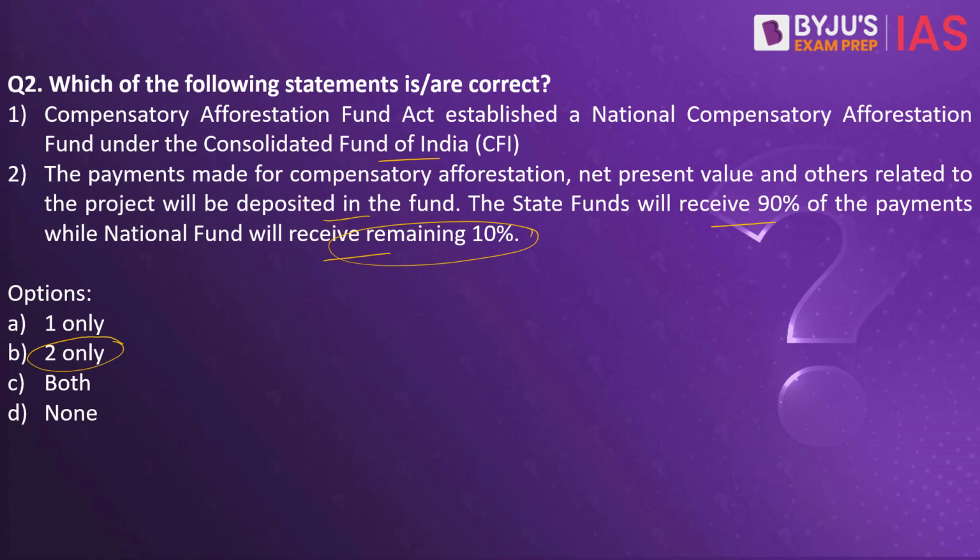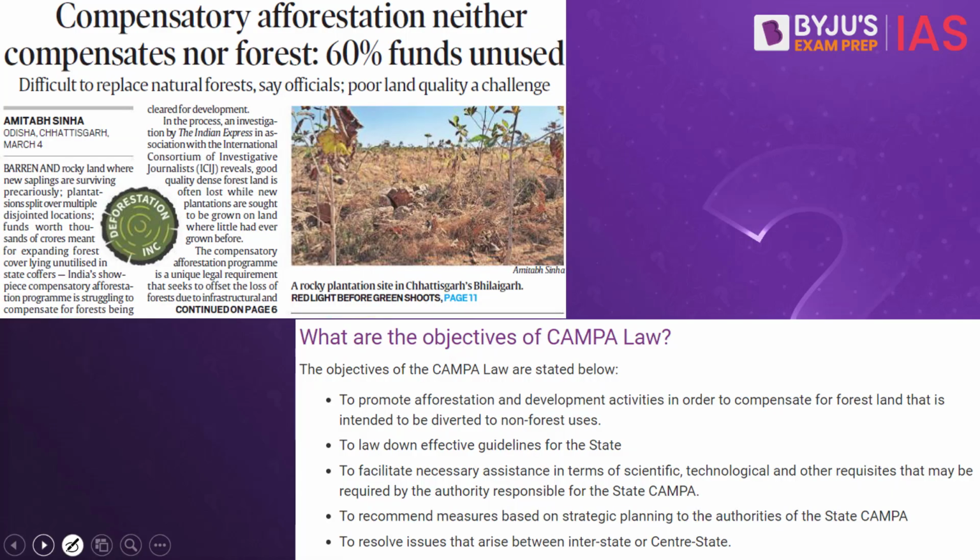Why have we taken this practice question? Because this article in the Indian Express makes a reference to compensatory afforestation. Let us try and understand this concept of compensatory afforestation. As the very name denotes, it is afforestation that we are conducting, and at the same time there is compensation. What is this compensation? Let's say, for example, we have huge swathes of land with multiple diversity. There are a huge number of trees.